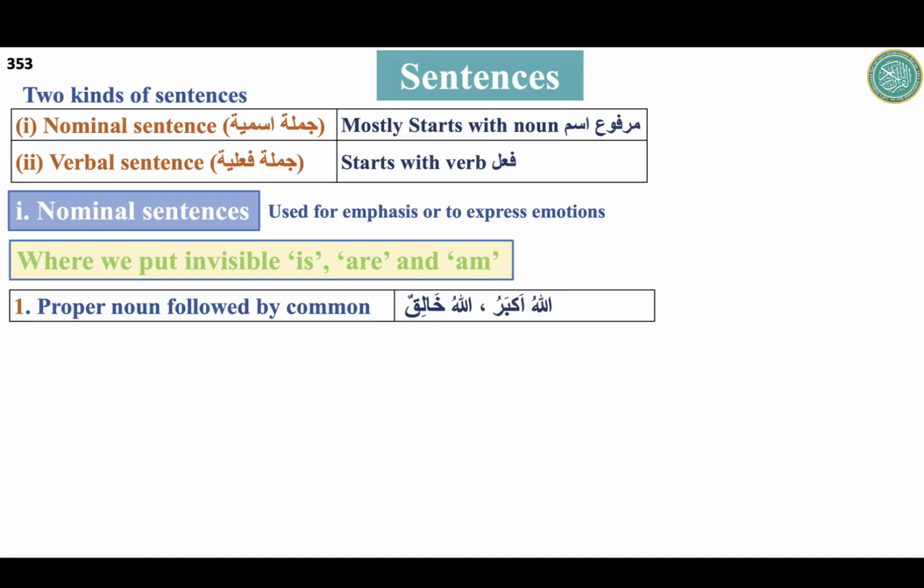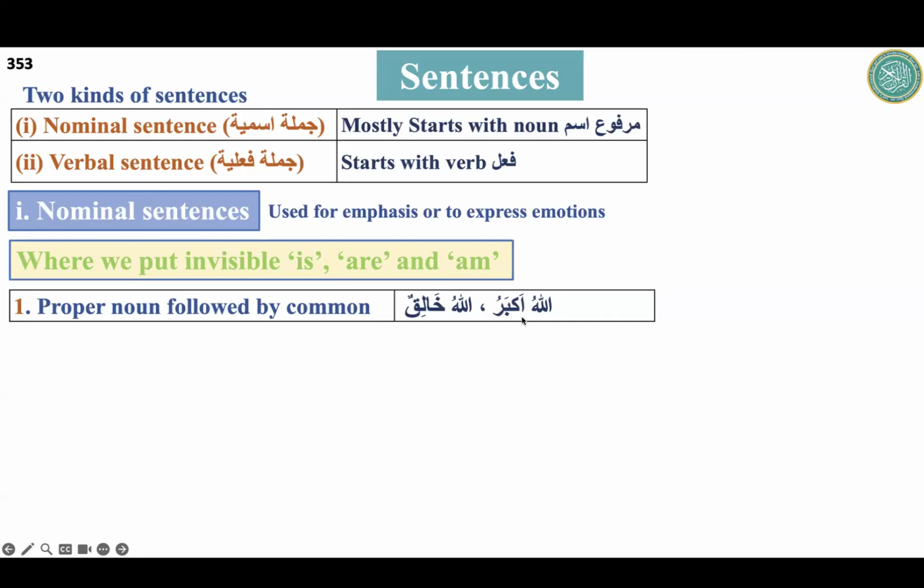And the opposite of fragment is sentence. Fragments are not complete sentences, while sentences give us complete sense. And there are two types of sentences: nominal sentence and verbal sentence. A nominal sentence mostly starts with a noun, and a verbal sentence starts with a verb.